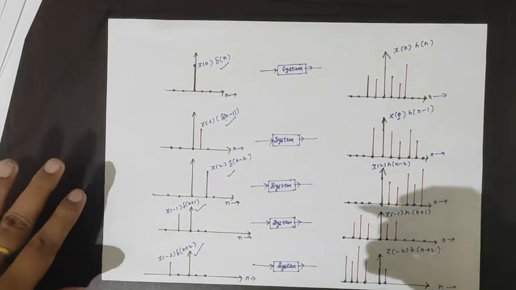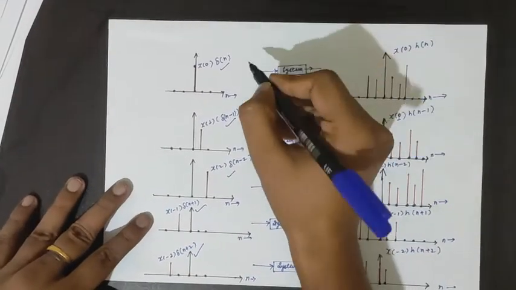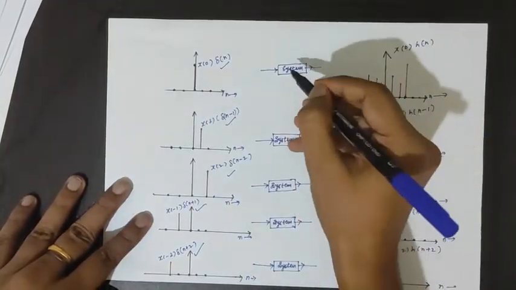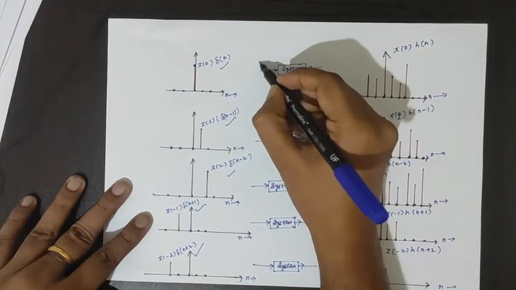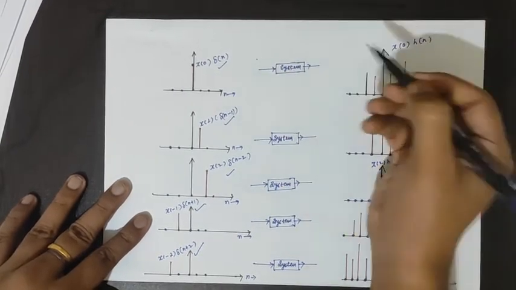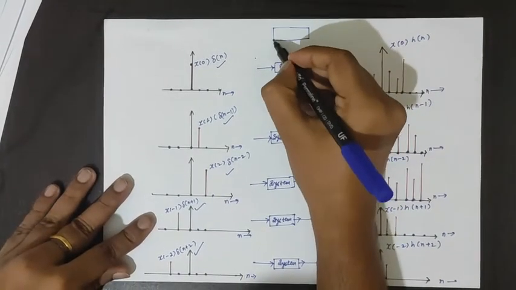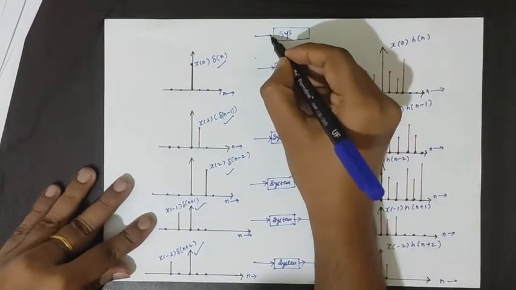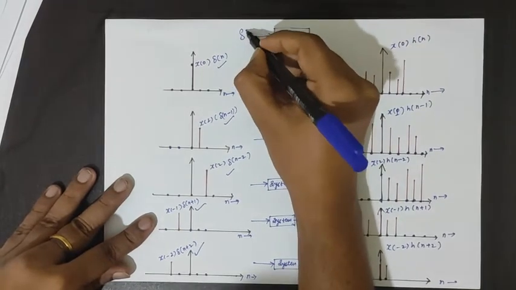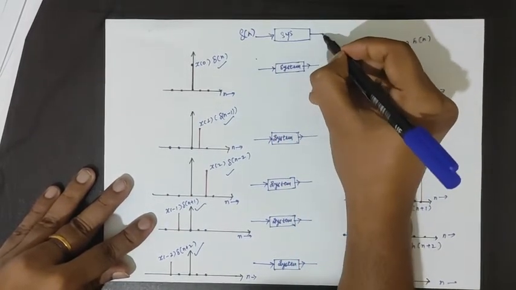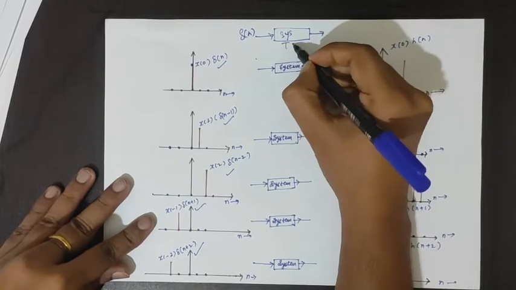Now see, because we already know the impulse response, let's start like this. This is the system. We already know beforehand what is the impulse response of the system, that is the transfer function of the system.